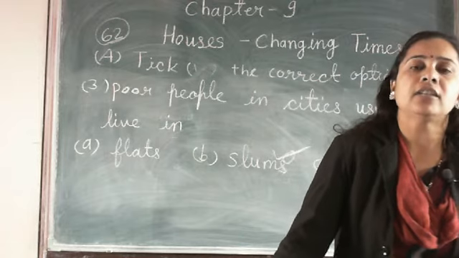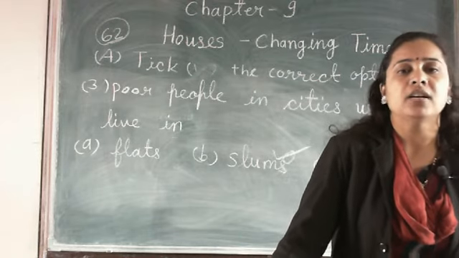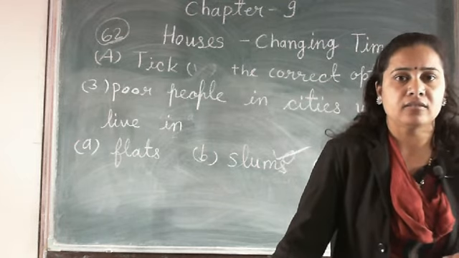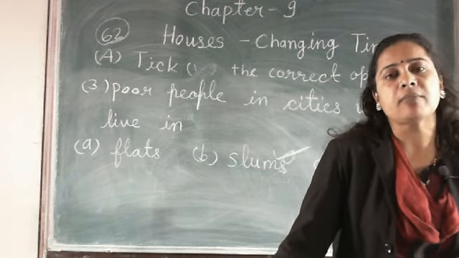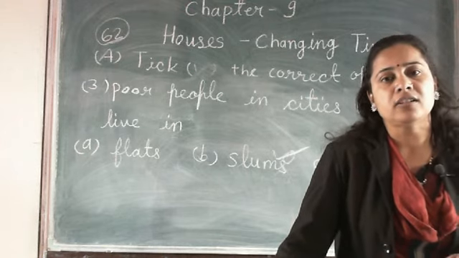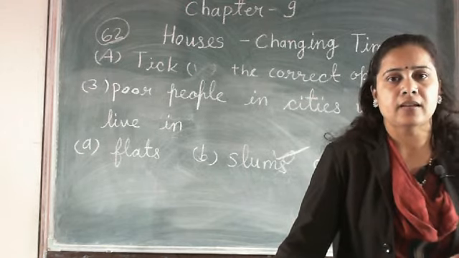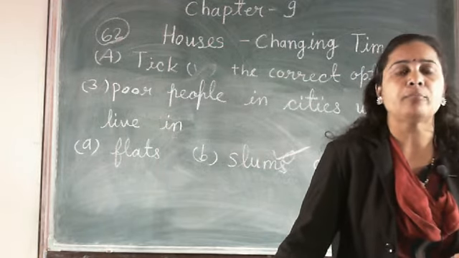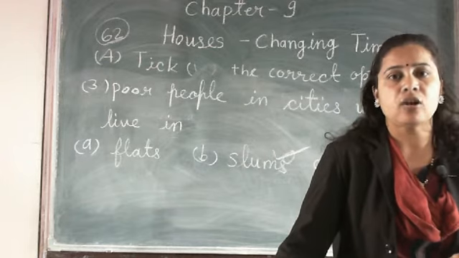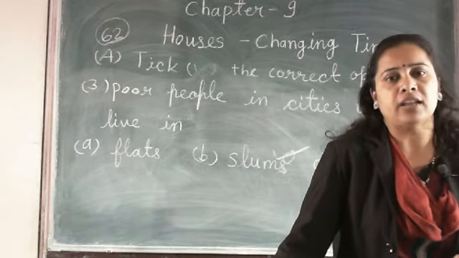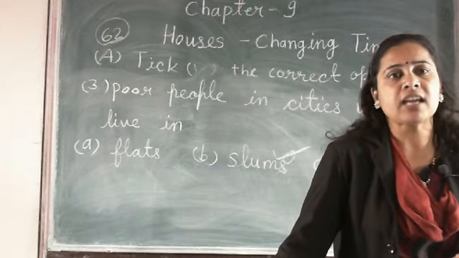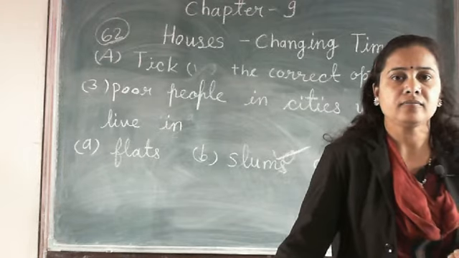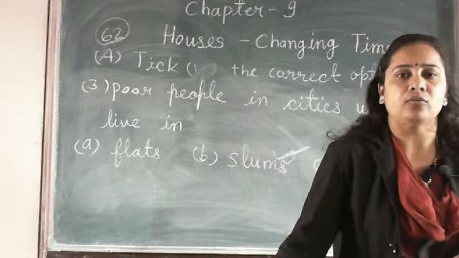Why do we say the land is not authorized? Because they do not belong to that place. Only for some time they make their temporary house there and start their living. So there are so many people who make such types of houses in the open space and live together. So we say that area is called a slum area. Clear? We don't see any pakka house there.